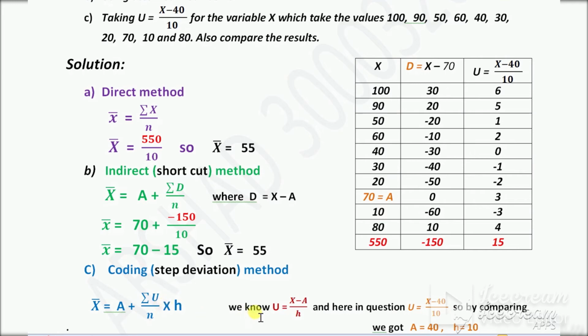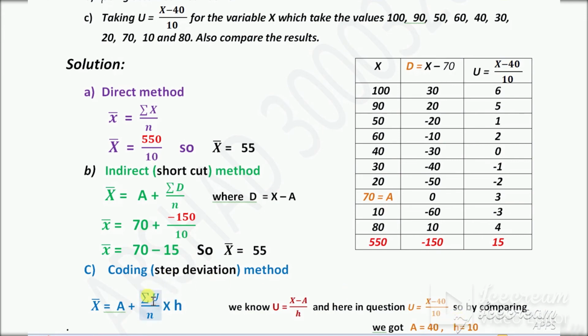What is u? U is this one. U is equal to x minus a divided by h. So compare this number here in the question. U is equal to x minus 40 over 10. It is given in the question here. Now compare these two. So a is 40. Divide by h, so h is 10. So a is 40 and h is 10.